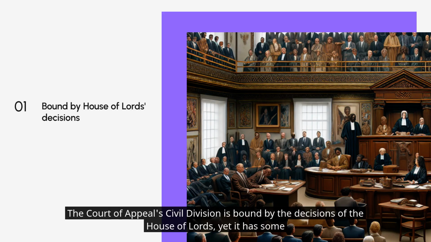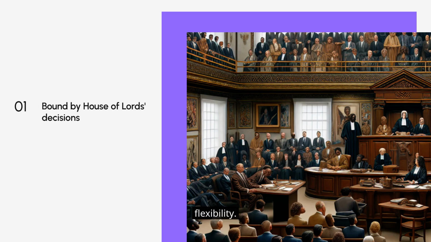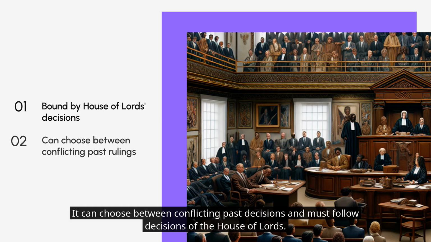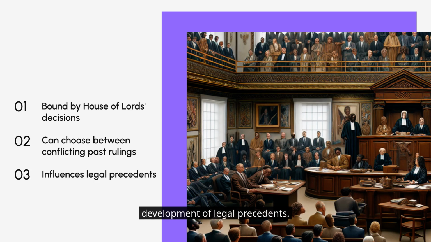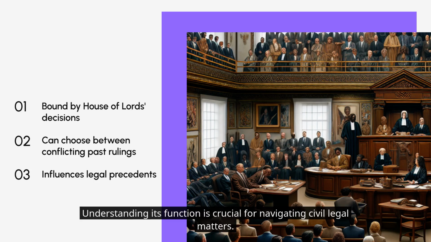The Court of Appeals Civil Division is bound by the decisions of the House of Lords, yet it has some flexibility. It can choose between conflicting past decisions and must follow decisions of the House of Lords. This chapter will explore the role of the Civil Division in legal interpretation and its influence on the development of legal precedents. Understanding its function is crucial for navigating civil legal matters.